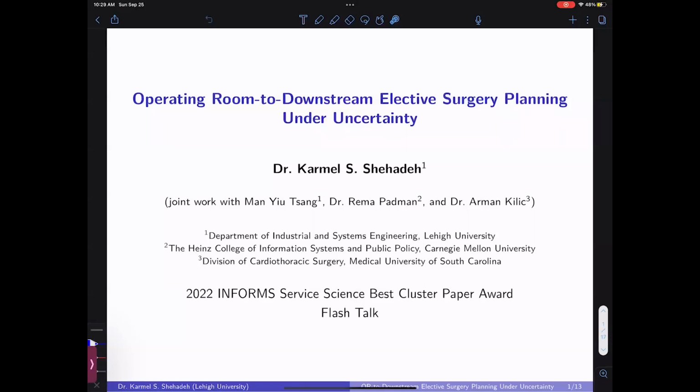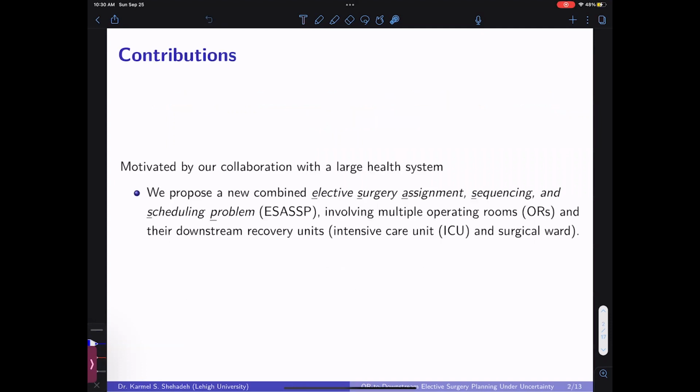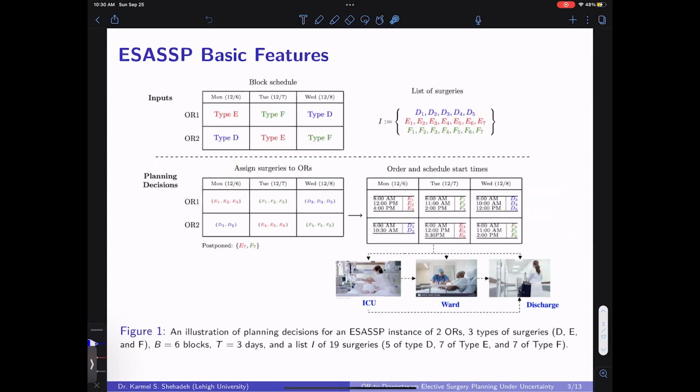Right, this is Karmel Shehadeh presenting our work on operating room to downstream elective surgery planning under uncertainty on behalf of my colleagues. In this paper, we propose a new combined elective surgery assignment and sequencing and scheduling problem called the ESASSP that involves multiple operating rooms and, in addition to that, their downstream recovery units, intensive care and surgical ward.